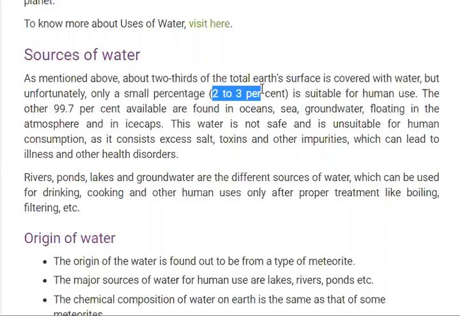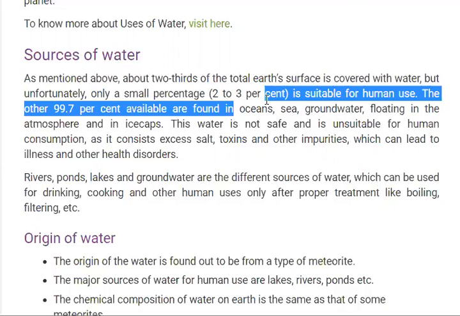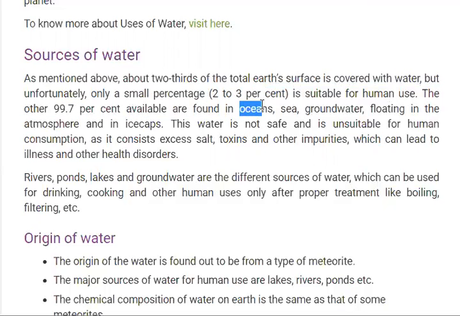99.7% of the water is found in the ocean or sea in the form of salty water, and we cannot use this water directly.